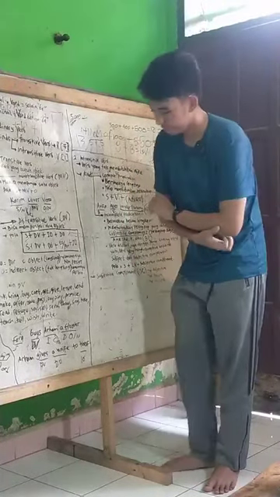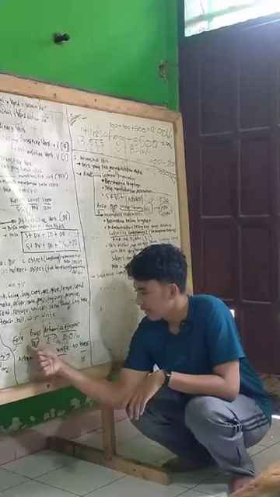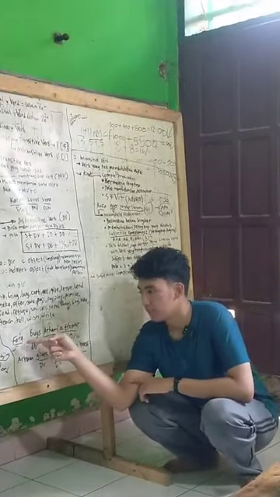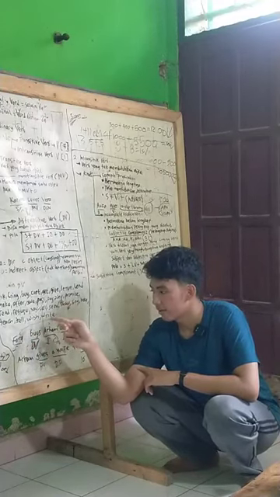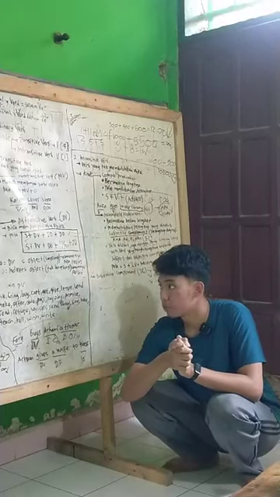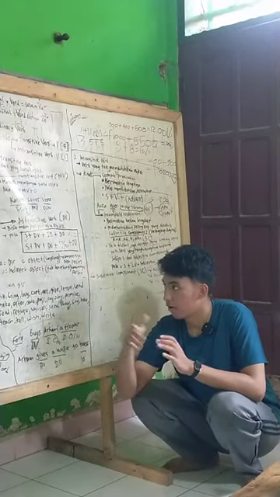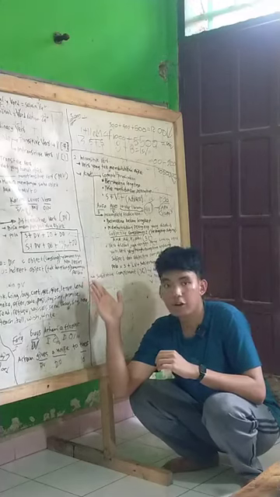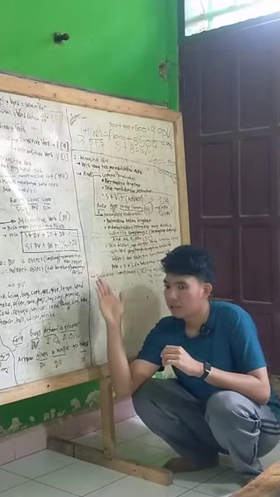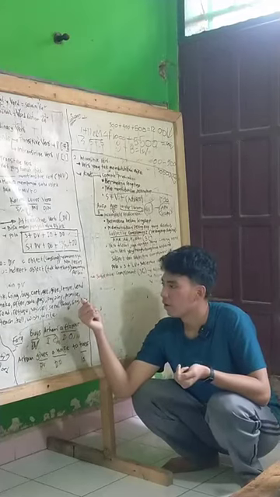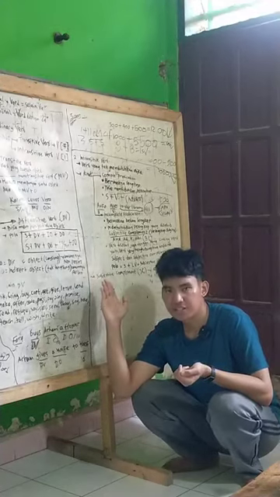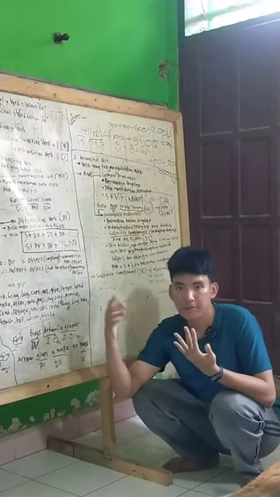For example, Vera buys Arhan a flower. So Vera is the subject, buys is the verb. Oh yeah, I'm sorry, I forgot to tell you the difference between direct object and indirect object. For your information, direct object is used for non-person, non-human, non-animal, like a noun, or in Indonesian, benda mati, inanimate things. The indirect object is used for a person, like a human or animal, or benda hidup, living things.